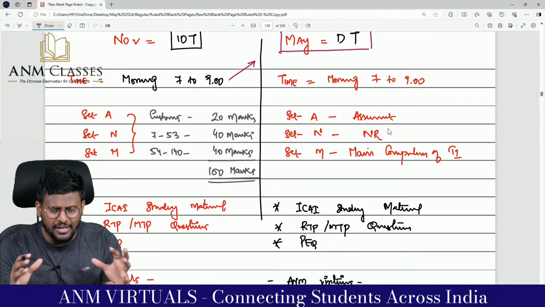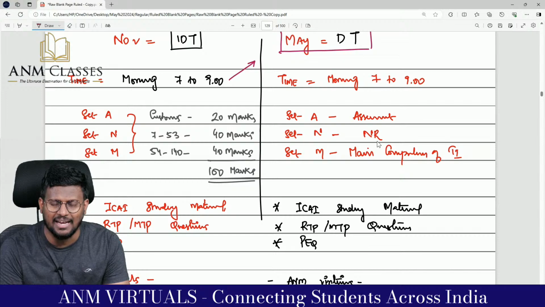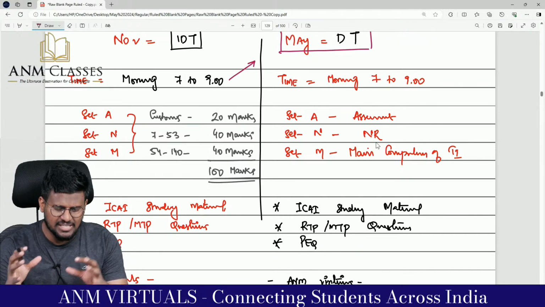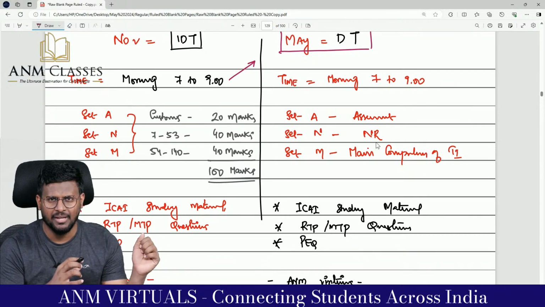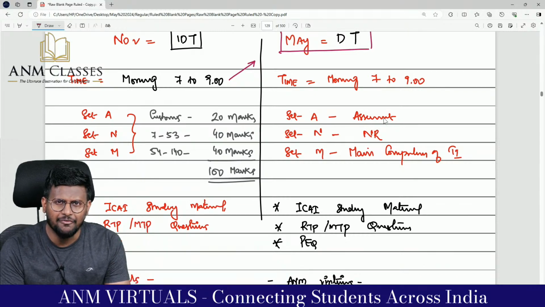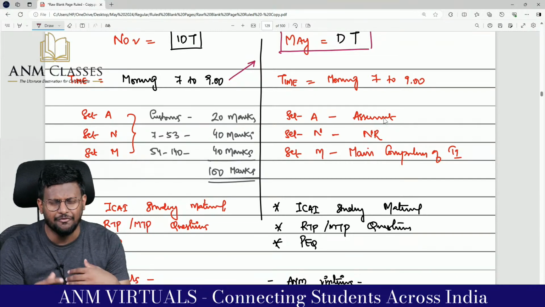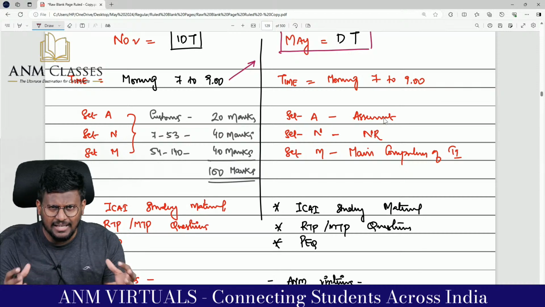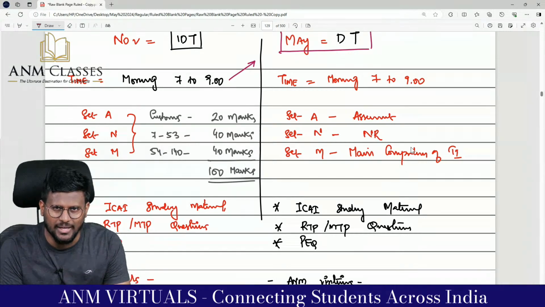I have classified the subject into 3 categories: indirect taxes Set A, Set N and Set M. In Set A, I have taken customs and FTP, which we have given 20 marks weightage.